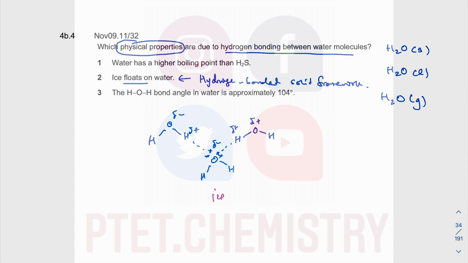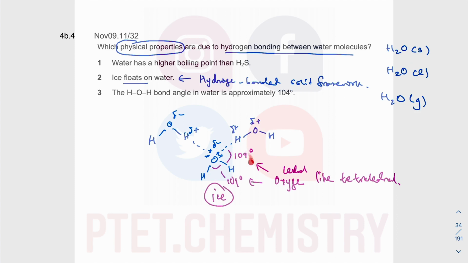So this is ice. So what happened is this is going to become 109 degree. This is going to become 109 degree. The central oxygen, like tetrahedral. So usually we don't see that in water molecule because in water molecule they are not as close to each other. But in the hydrogen bonded solid framework of ice, they are so close together.